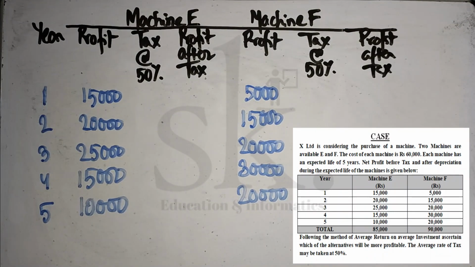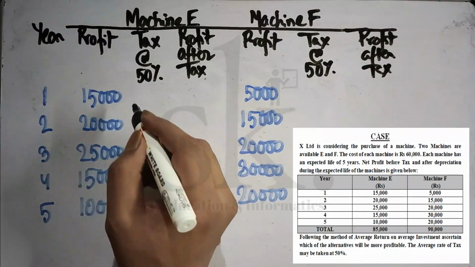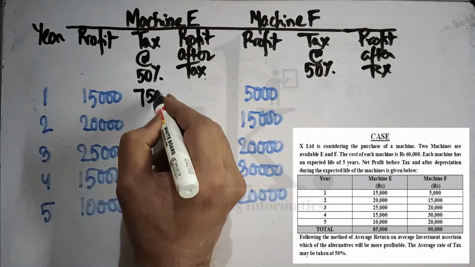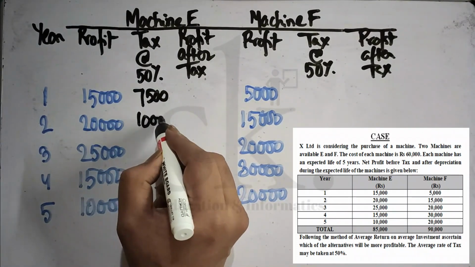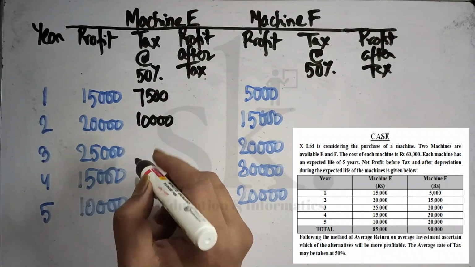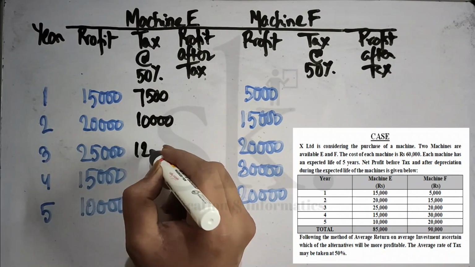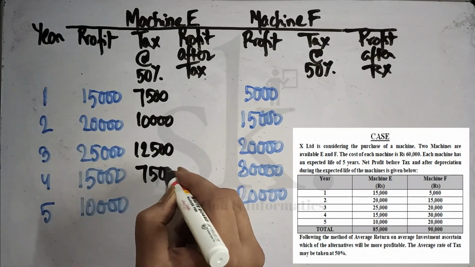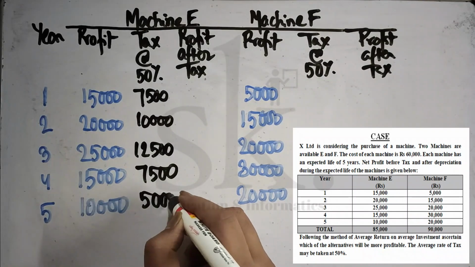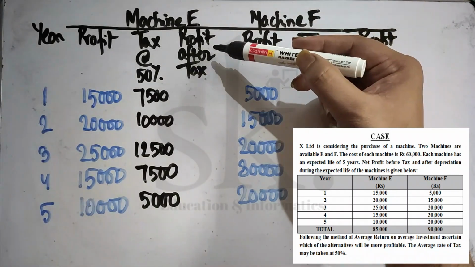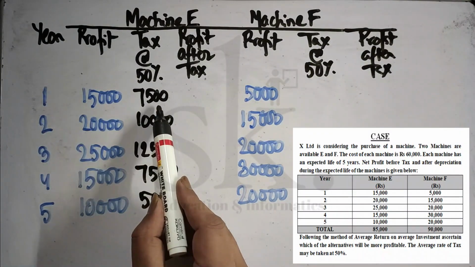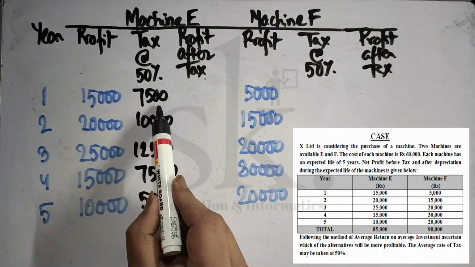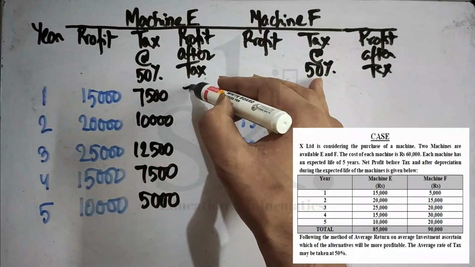Now what do we require to find out? We require to find out the tax. So we calculate 50% tax. For 15,000, 50% tax is half, which is 7,500. For 20,000 it is 10,000. For 25,000 it is 12,500. You can always use a calculator. For 15,000 it is 7,500, and for 10,000 it is 5,000. Since we require to calculate profit after tax, the tax is subtracted. So how am I going to get profit after tax? Profit minus the tax. So it will be 7,500.